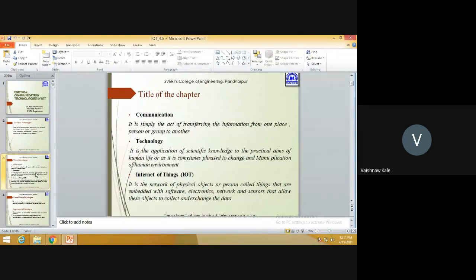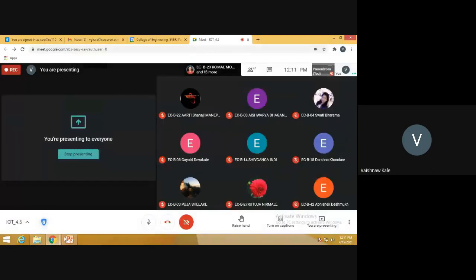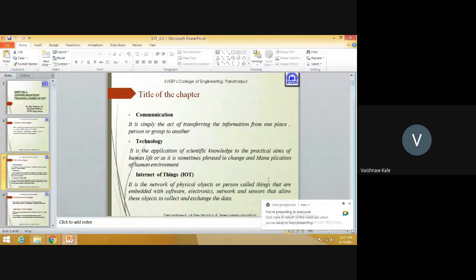Now, let us start with the title of the chapter, which is nothing but communication technology for Internet of Things. Communication is simply an act of transferring information from one person to another person, or from one group to another group.